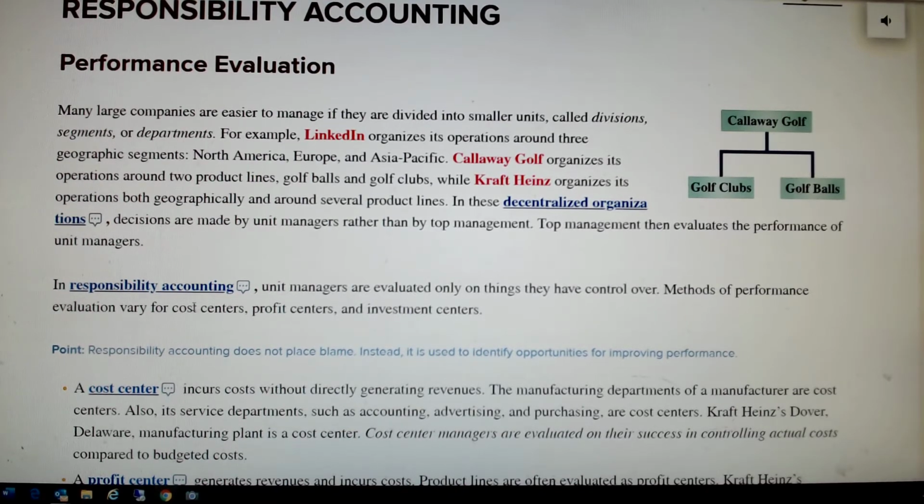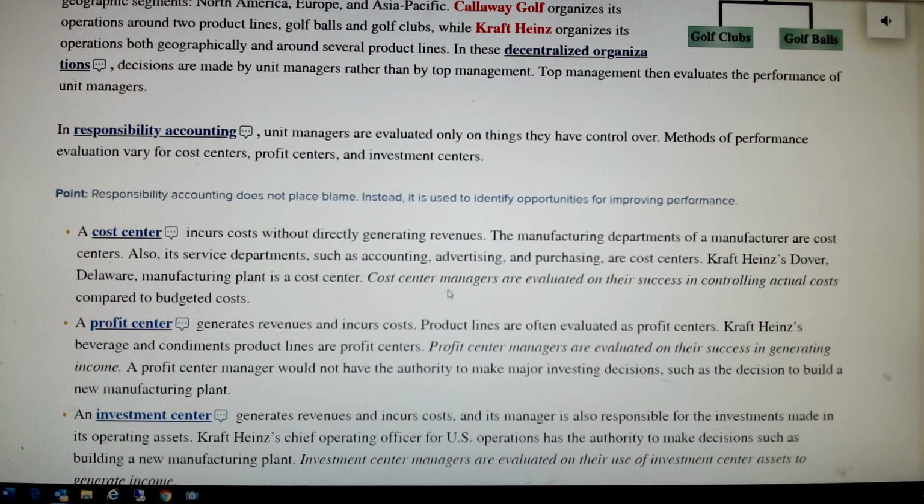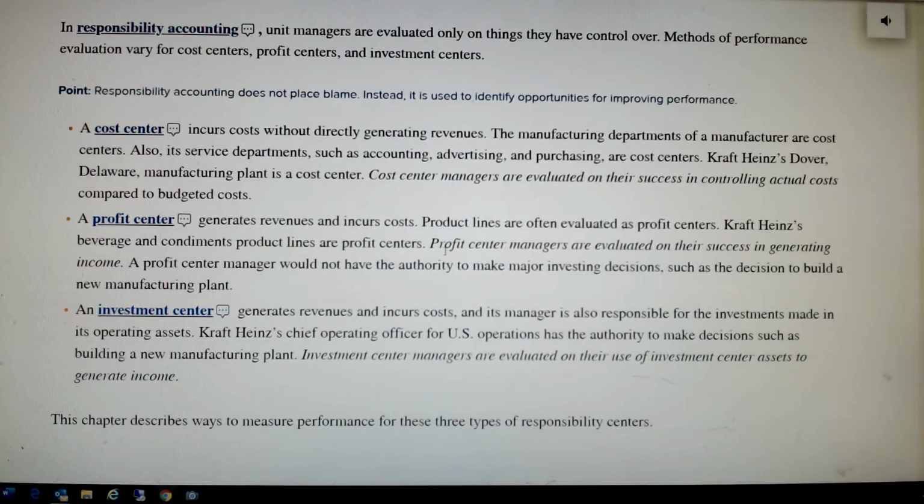So they need feedback as to how they're doing, and that's what, as an accountant, I'm going to be providing them with. Now, each segment, maybe we'll think about it as like a department. In a grocery store, we've got various departments, and that's how that grocery store was decentralized. Now, every department can be identified as either a cost center or a profit center or an actual investment center. You can think of these as getting larger and larger as we go.